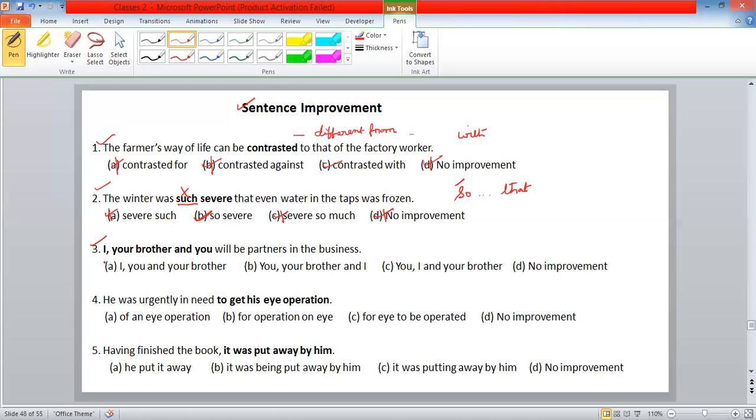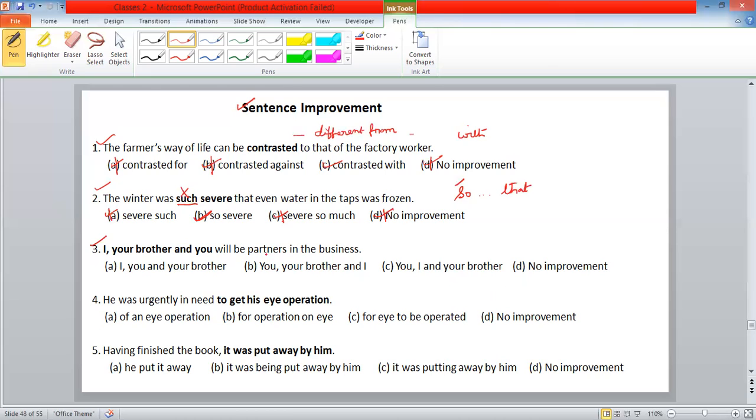Next one. I, your brother, and you will be partners in the business. I, you, and your brother. You, your brother, and I. You, I, and your brother. No improvement. See, the third one: you, I, and your brother.